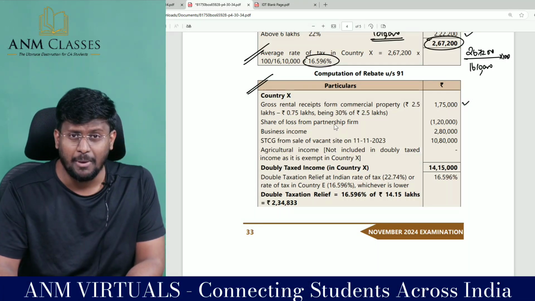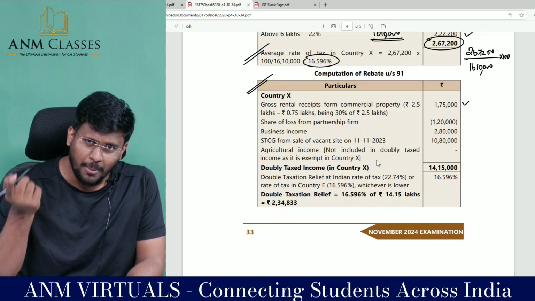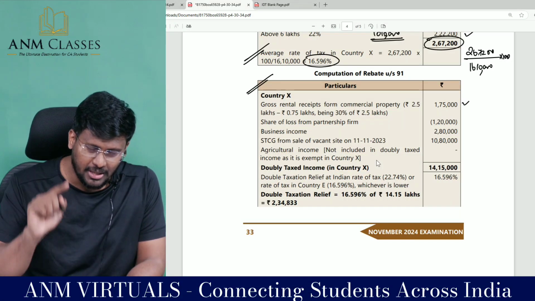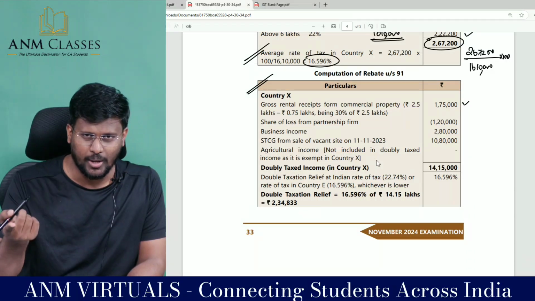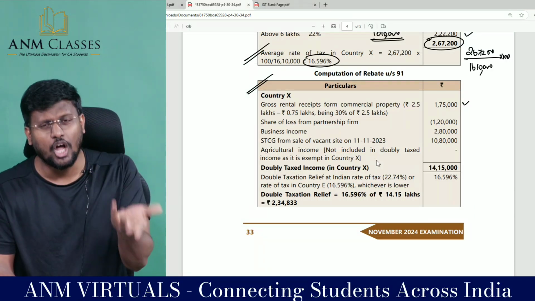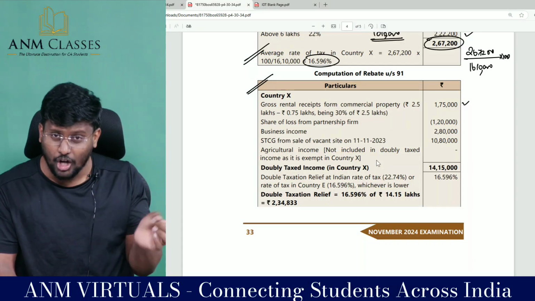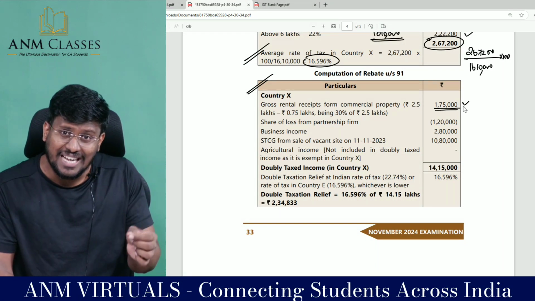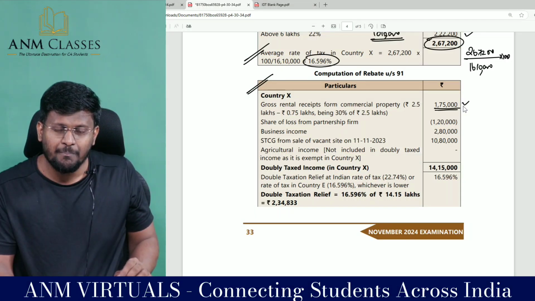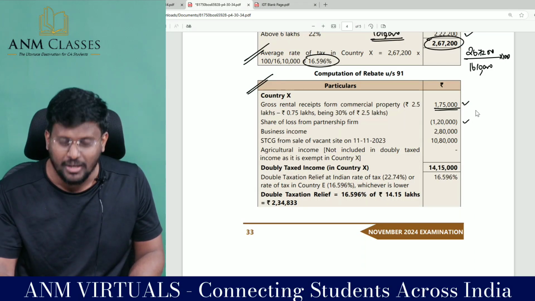Share of loss from partnership firm. Since the partnership firm does not have a partnership deed, that income is not exempted under section 10(2)(a). Since the income is not exempted, that loss is also not exempted. So we have set off that. So even though 1,75,000 is taxable in India, business income of India has been pulled down by 1,20,000.